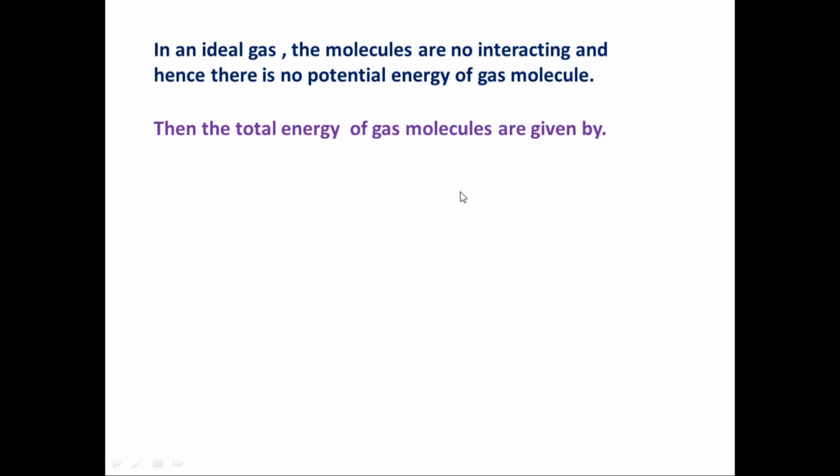They collide with each other and also collide with the wall of the gas container. But in an ideal gas, the particles collide directly on the wall, their velocity is reversed, and they move backward and again collide on the wall, and again their velocity is reversed.